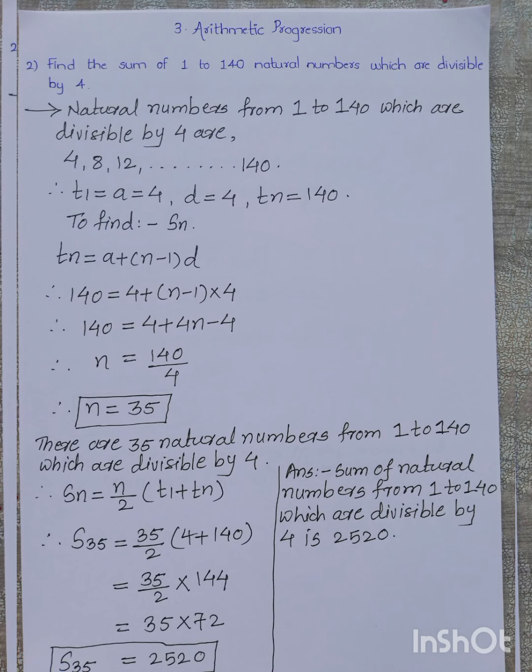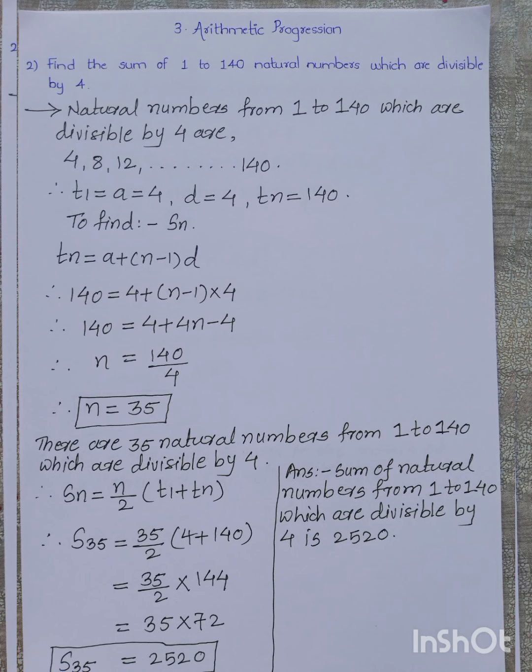From this AP, we can write the first term T1 is equal to a is equal to 4, and the common difference is 4, and the last term, which is also called the general term, Tn is equal to 140. To find Sn, first we have to find n. N means how many such terms are there from 1 to 140 which are divisible by 4. So by using the Tn formula, we can find the value of n.